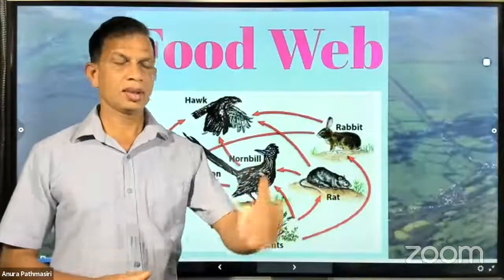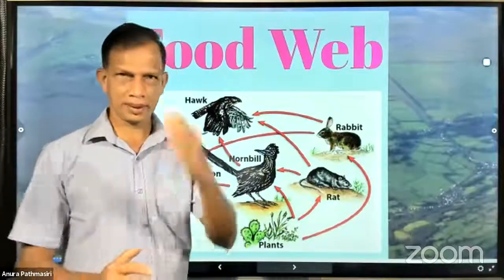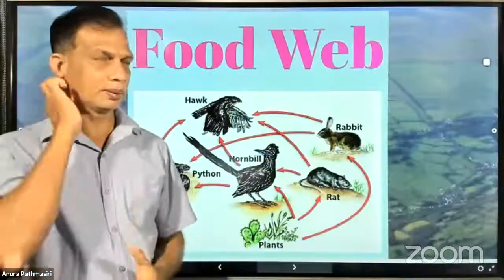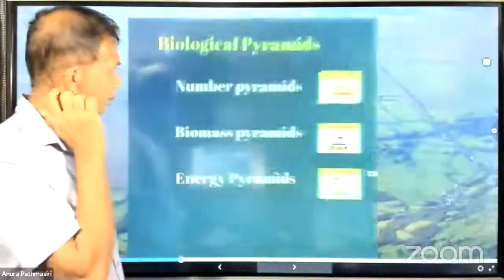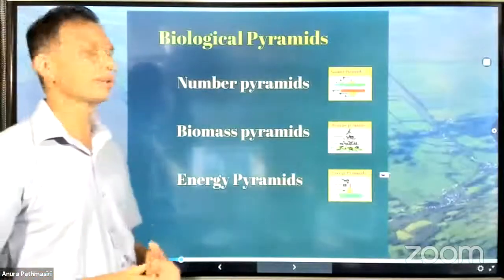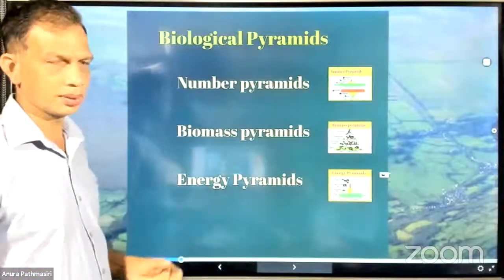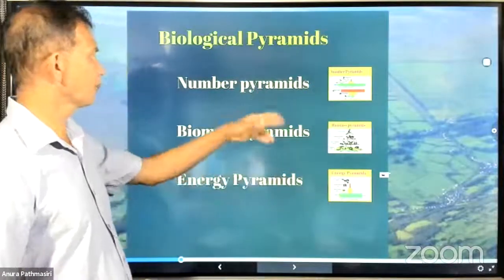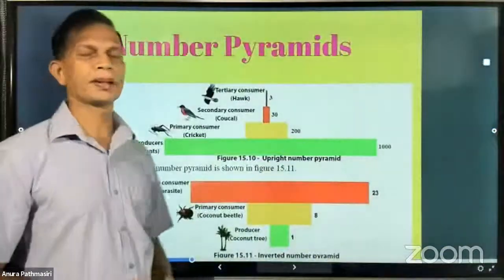The first step is to study the organizational levels, and the second is to study the equilibrium, how the equilibrium of the environment takes place. And then when we go to the next, biological pyramids are there. We study about the energy flow. This is the biological pyramid. There are three types of pyramids: number pyramid, biomass pyramid, and energy pyramid. So we study about the number pyramids.